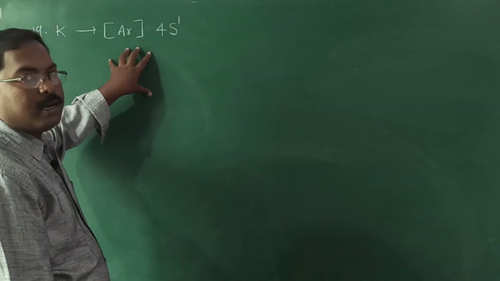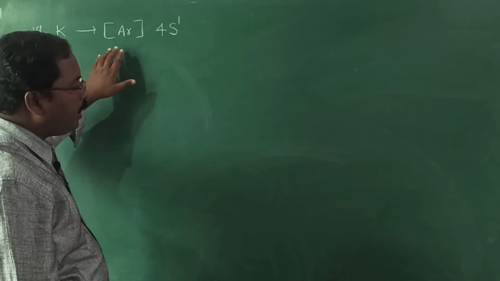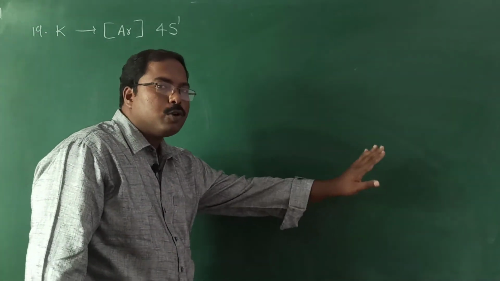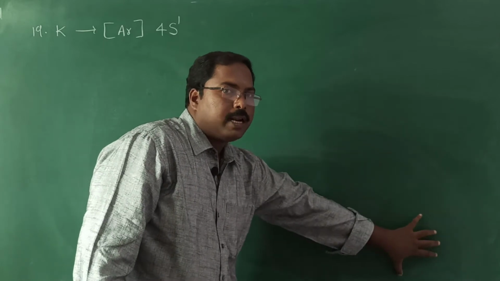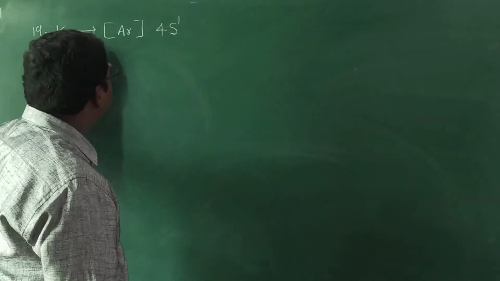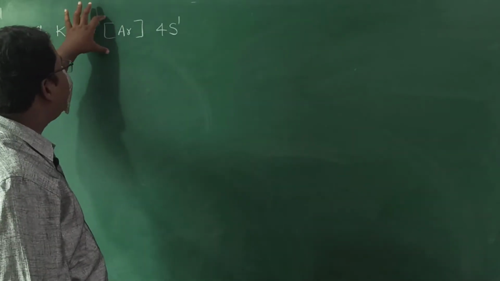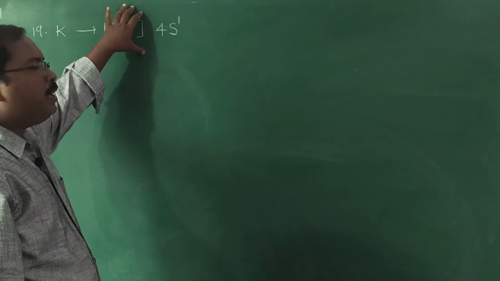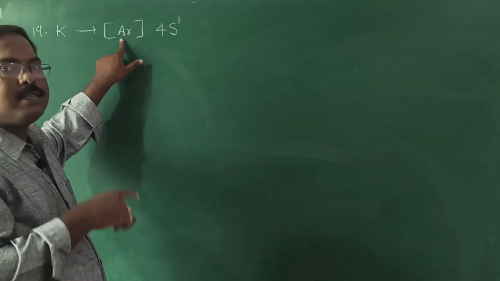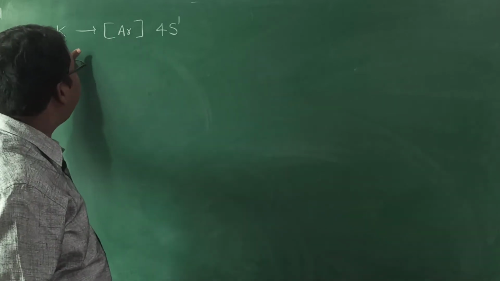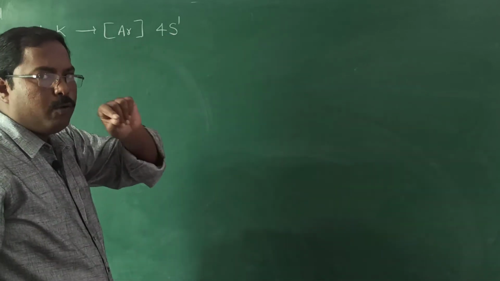Understood this notation or not? So instead of writing 1s2, 2s2, 2p6, 3s2, 3p6, till now argon we have written. Instead of writing everything again, simply we can represent like this. Okay. Writing argon means till argon 18 electrons are written. Now the next 19th electron enters into 4s orbital.